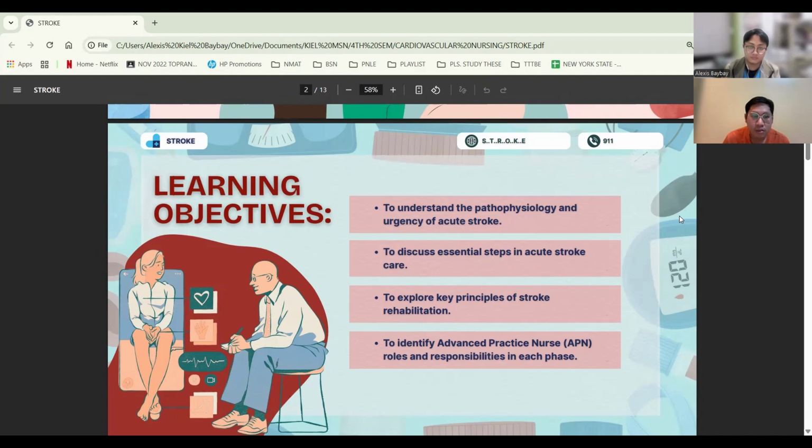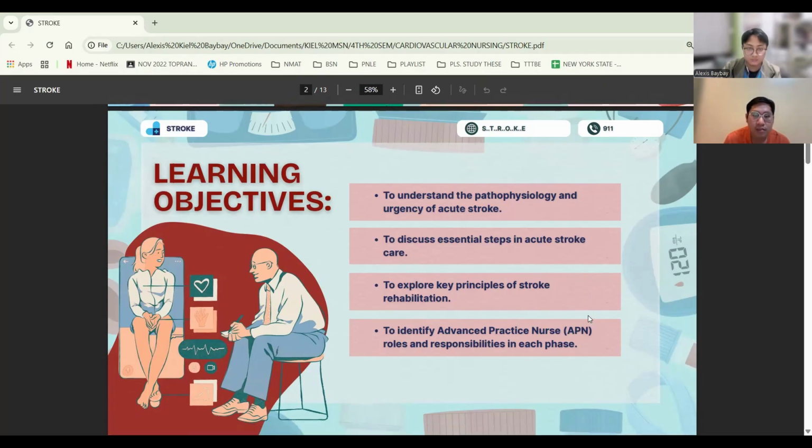and urgency of stroke. Number two, identify or discuss essential steps in acute stroke care. Number three, to explore key principles of stroke rehabilitation. And number four, to identify advanced practice nurse roles and responsibilities in each phase.